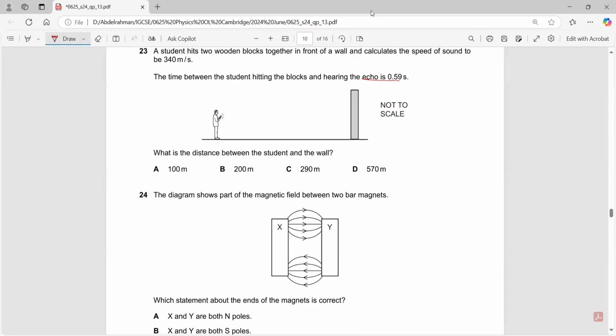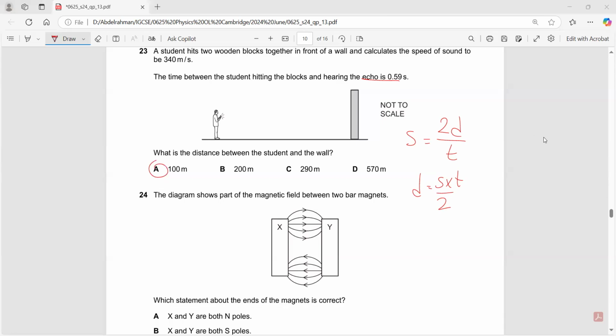This is an echo, right? So using an echo, speed equals 2 distance over time. To find the distance, it would be speed times time over 2. Basically, you have the speed 340 times 0.59. So this is 100.3, or 100 meters.